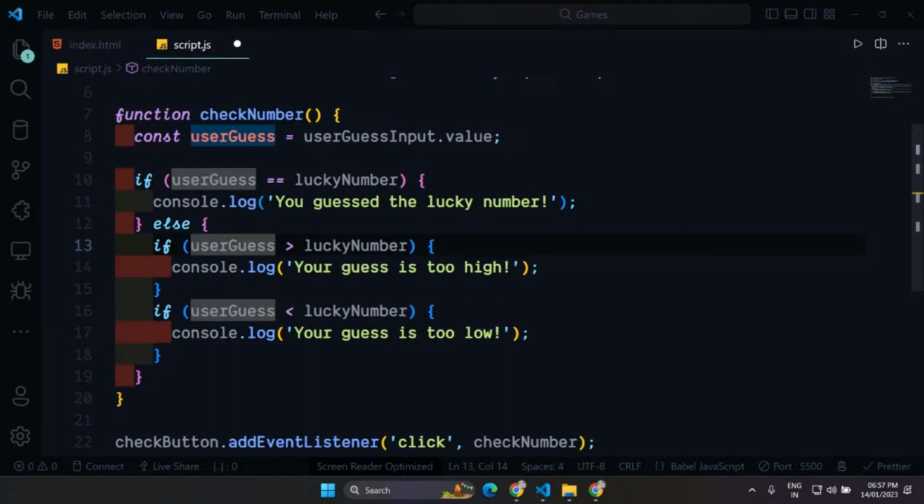Sir, but we used the same method yesterday, getElementById. Is it the same for accepting the user input?